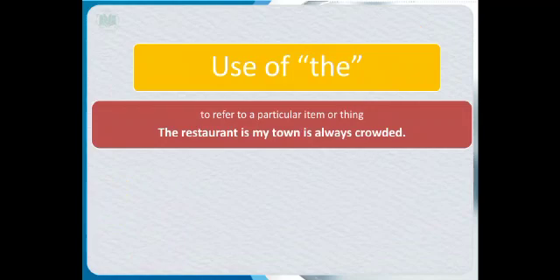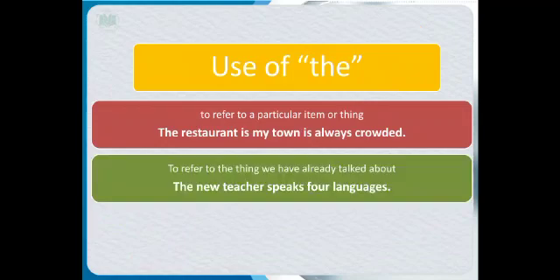If I am going to mention any other restaurant, I will not use the with it, I will use a here. But here I am particularly mentioning the restaurant which is in my town, so I will use the with it.